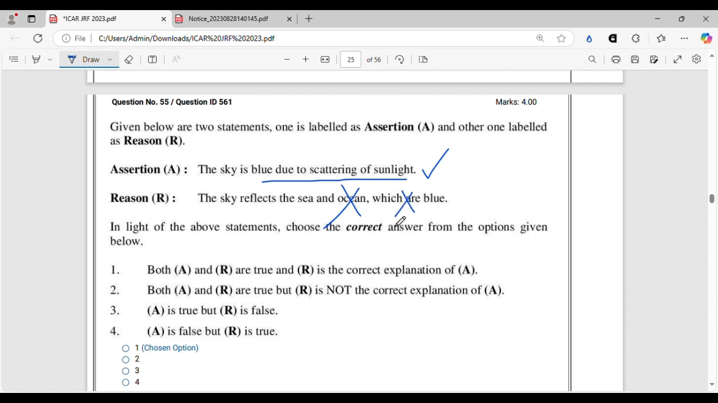The sea and ocean reflect the sky, that is blue. That is why most of the color of the ocean water and sea water is blue. You can see in the maps and you can see by yourself also. If there are no other factors involved like algae or anything, the color is usually blue. So the correct answer will be A is true, but R is false. Yeah. So option 3 is the correct option.